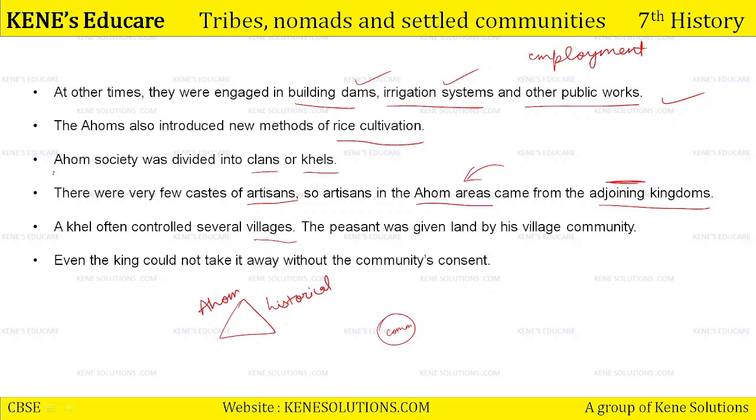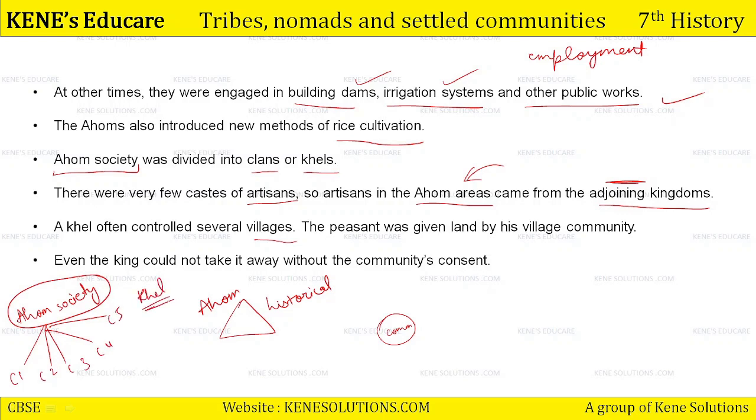अभी हमने बताया ना, Ahom society is divided into khel. For example, this is the Ahom society overall, and there are various clans. Clan number 1, clan number 2, clan number 3, 4, 5, and they had their separate names. They had their separate khel titles. Okay, a khel often controlled several villages.